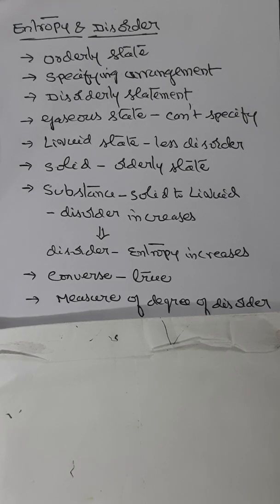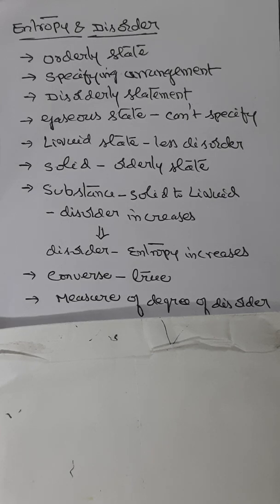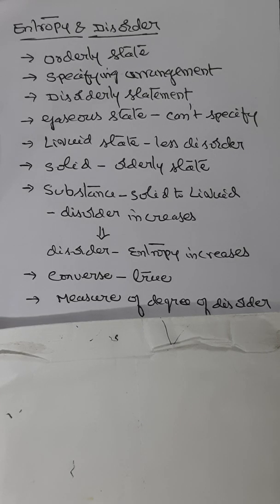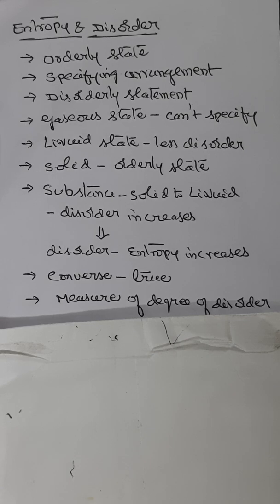This shows that when a substance is converted from solid form to gaseous form, the disorder increases. At the same time, we find that in the process of change of state, the entropy increases. So with the disorder, we can say entropy increases.